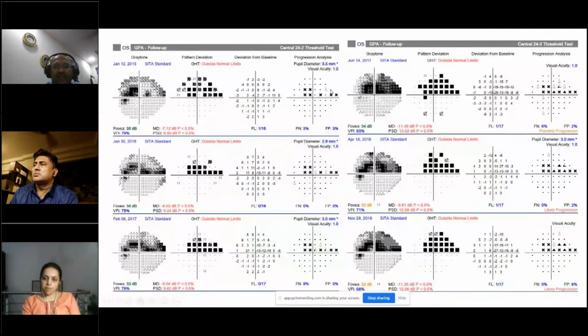So if you look at this, switch on my pointer. Yeah, if you look at the point here, the x's show that to begin with itself, those areas are not responsive to the stimulus, and the machine will not analyze those areas. That means to start off, the scotomas were pre-existing when the patient presented to the software.